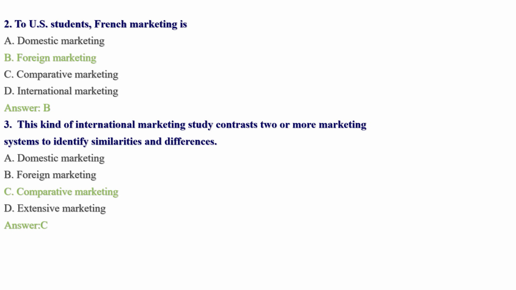Question number 3 says that the kind of international marketing study that contrasts two or more marketing systems to identify similarities and differences is A. Domestic marketing, B. Foreign marketing, C. Comparative marketing, D. Extensive marketing. A kind of international marketing that studies contrasting two or more marketing systems is known as comparative marketing. This marketing enables us to identify the differences and similarities among the given markets.